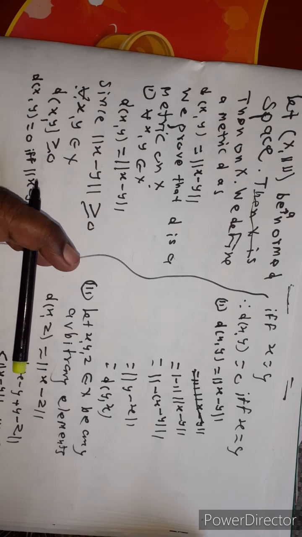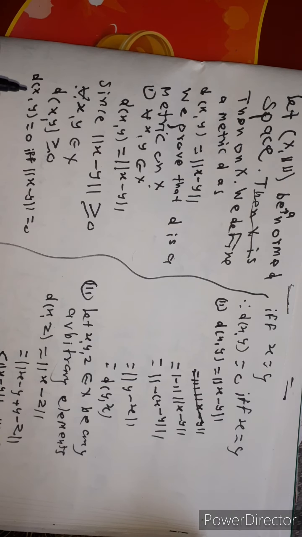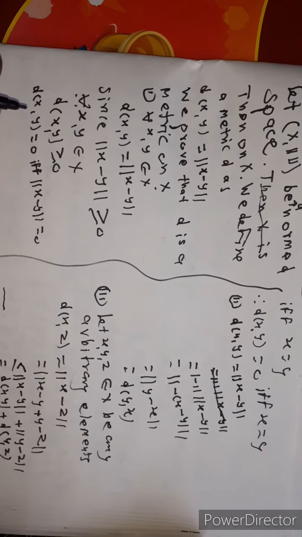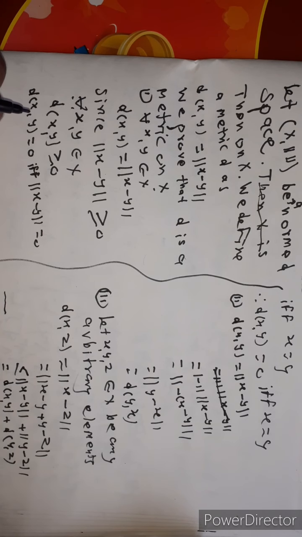Therefore, the function d on X such that distance between x and y is equal to norm of x minus y is a metric. Therefore, every normed linear space can be equipped with a metric, and therefore every normed linear space is a metric space, but every metric space need not be a normed linear space.